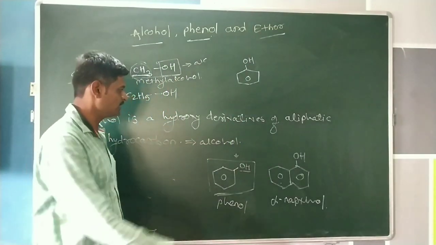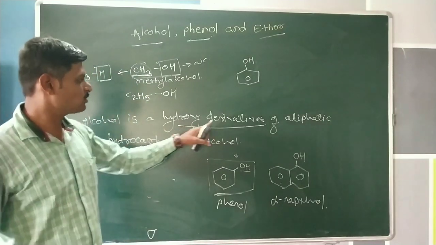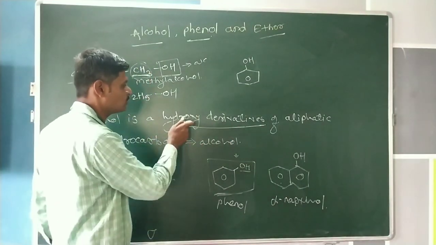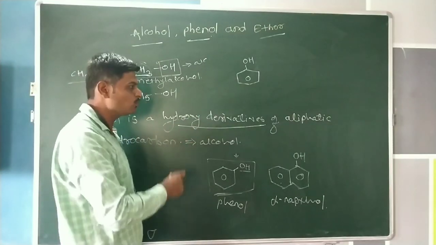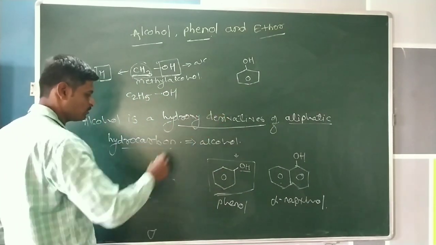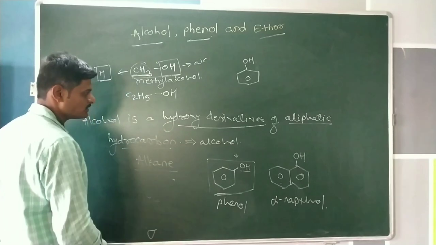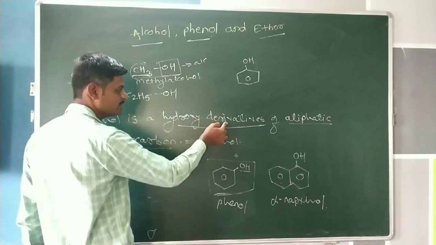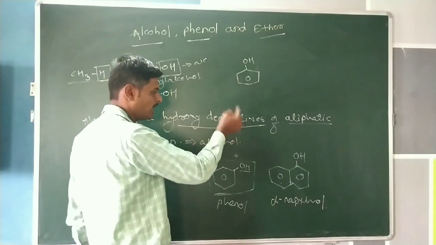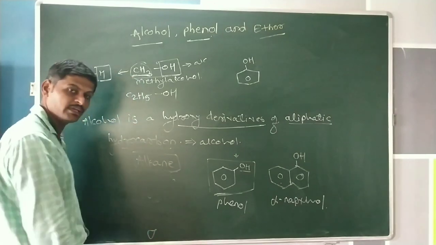In this definition, one of the most important words is hydroxy derivative. Hydroxy derivative means the hydroxy group is included in an aliphatic hydrocarbon, which we can say is an alkane. A hydroxy derivative means a hydroxy-containing compound, and we can prepare it from alkane.